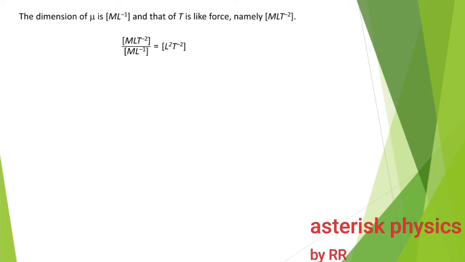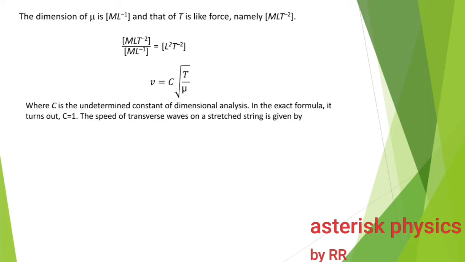What is L squared T raised to minus 2? It is simply (L T raised to minus 1) the whole squared. So L T raised to minus 1 is the dimension of velocity. So it shows that when you divide T by mu, dimensionally it is the square of velocity. So we write V is equal to C into root of T by mu, where C is the undetermined constant of dimensional analysis.